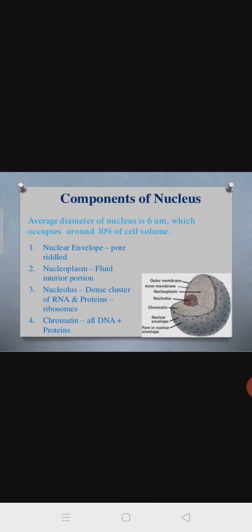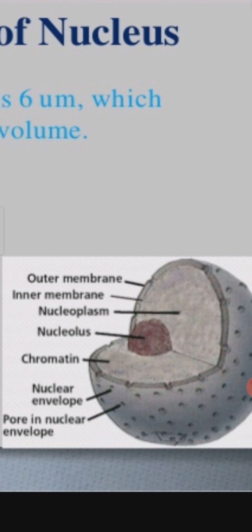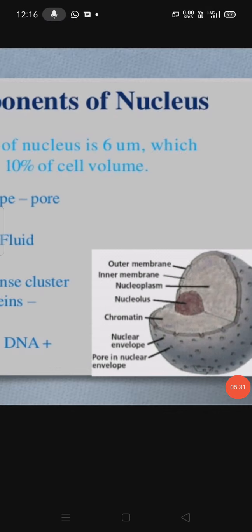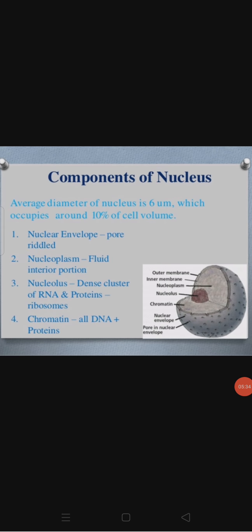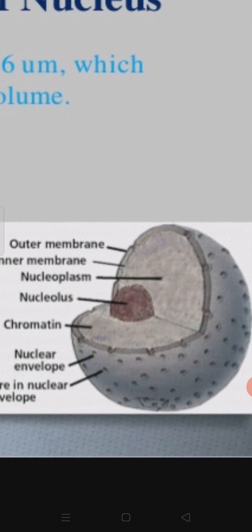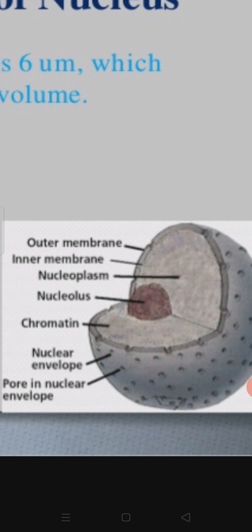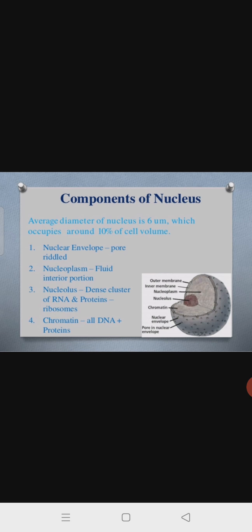Nuclear envelope means the outermost layer of the nucleus, which has pores. Nucleoplasm means the fluid part, the matrix part in the nucleus. Nucleolus means a dense cluster of RNA and protein, ribosomes. This is the nucleolus present in the center of the nucleus, having proteins, ribosomes, RNAs, all these things. Okay, then next is the chromatin. In the fluid that we call the nucleoplasm, here the chromatin network is present, containing the chromosomes, and that we call DNA and protein.